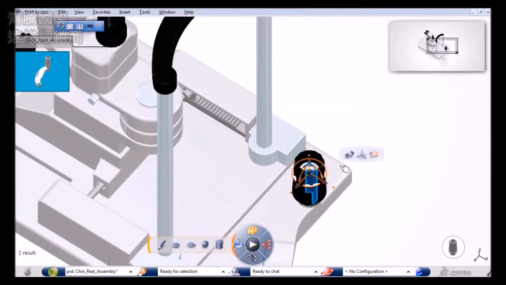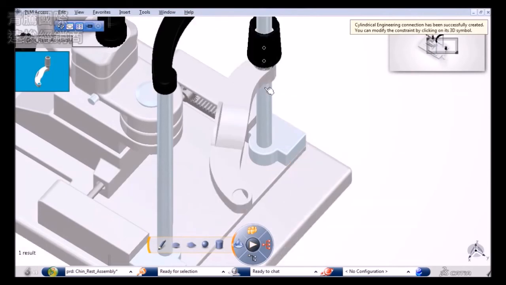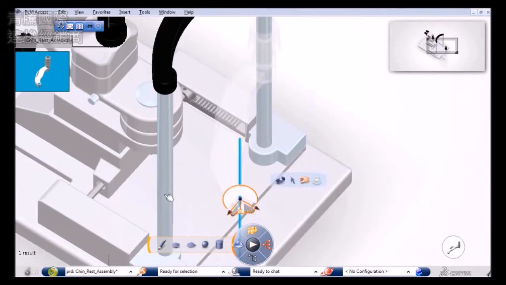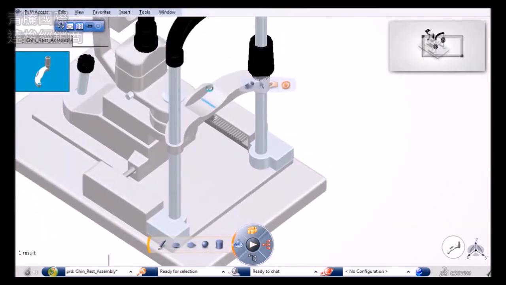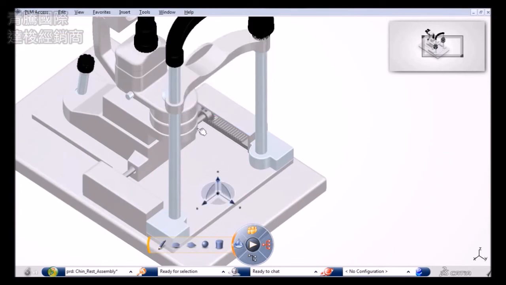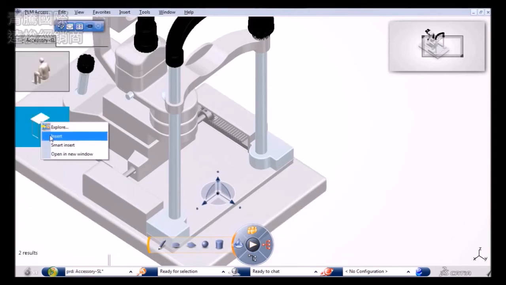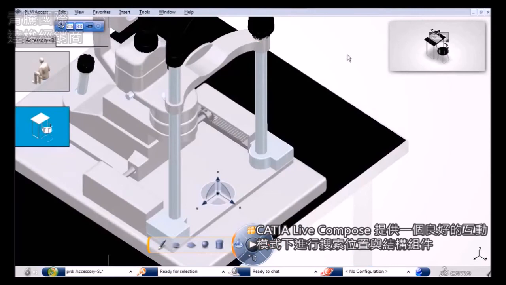To get an immediate feeling of the product's kinematics, sub-assemblies can be moved with respect to their constraints. This first draft of the assembled product can be quickly placed in a realistic situation where the mannequin demonstrates the ergonomics. CATIA Live Compose offers the best interactive experience to search, position and structure components.